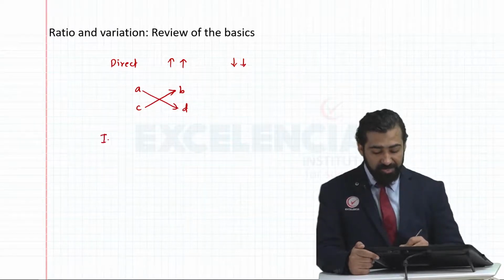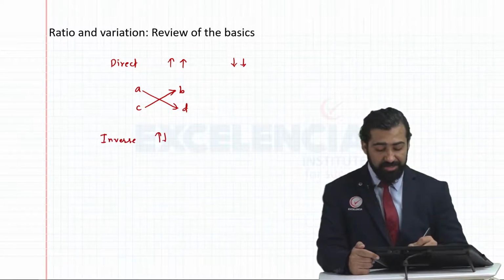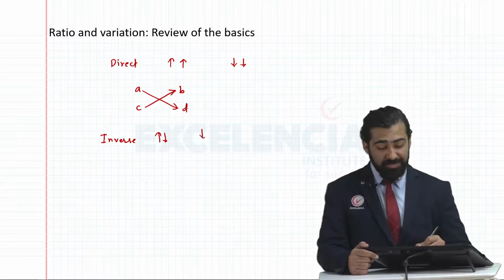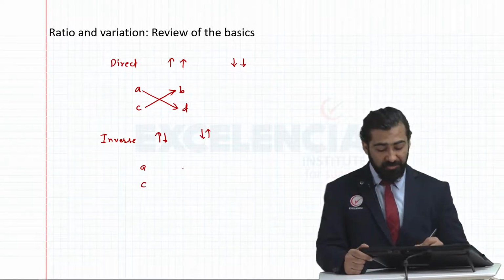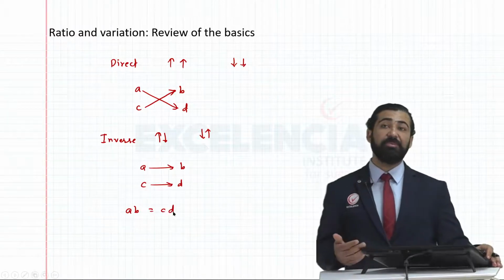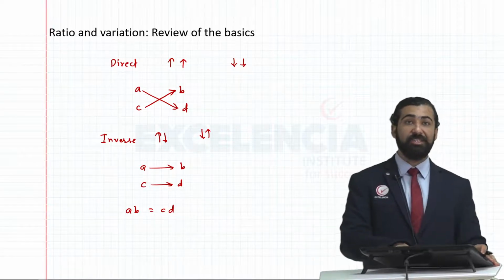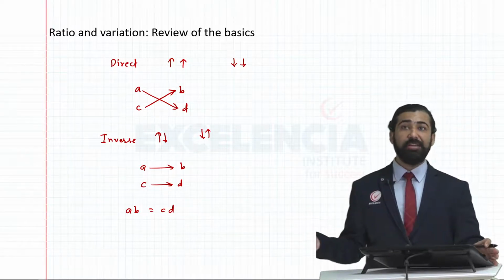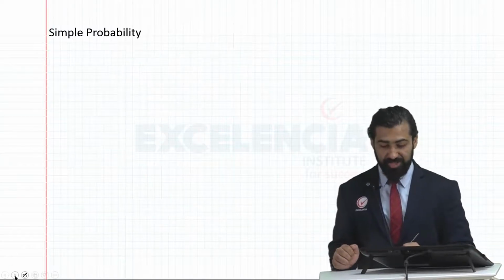Whereas inverse variation is the one where an increase of one quantity leads to a decrease of another, and a decrease of one quantity leads to an increase of another quantity. In such a question we forward multiply. So if I've got quantities like this, A will multiply with B, C will multiply with D, we'll get AB is equal to CD, and from there we go on and calculate our values. Again, for detailed notes on this, please check SET lecture number 6. Over there we had discussed ratio and variation.